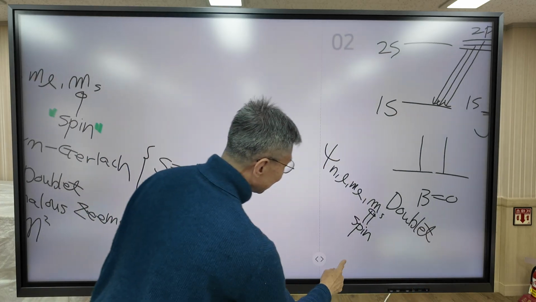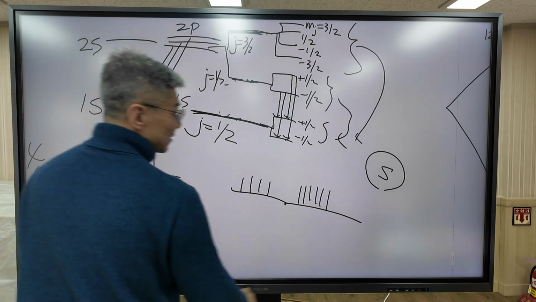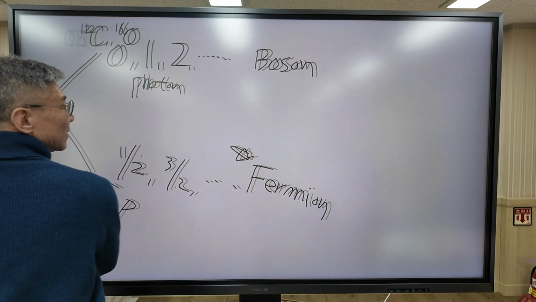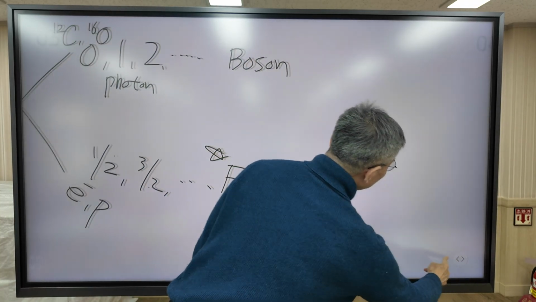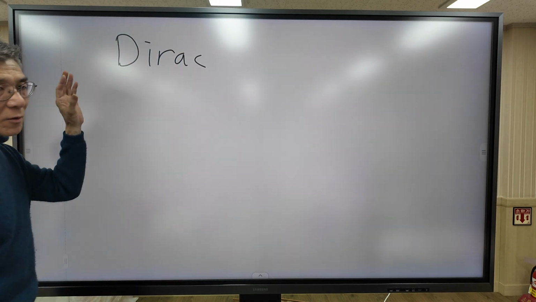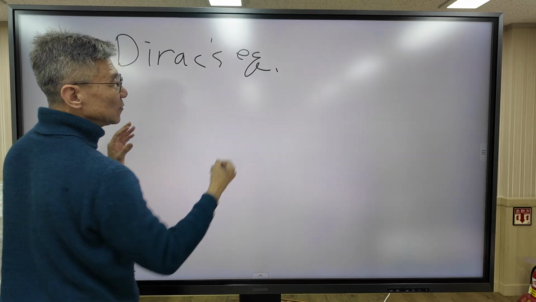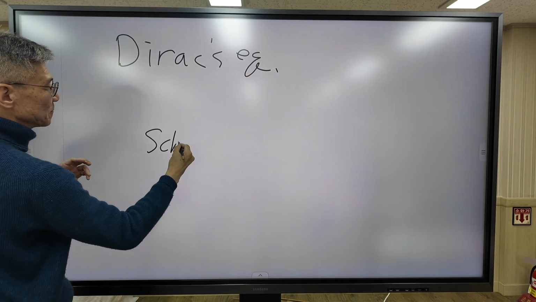Now, at this moment, Dirac appears. He came up with the Dirac equation. You know the Schrödinger equation.